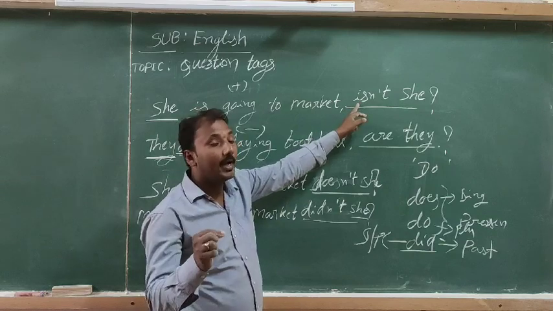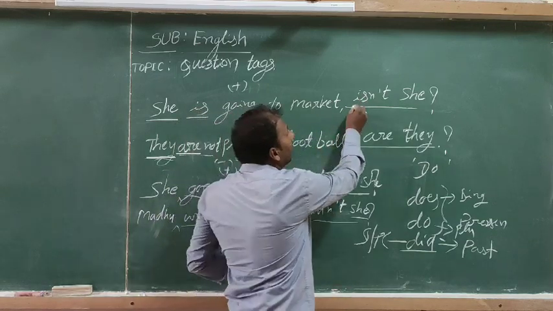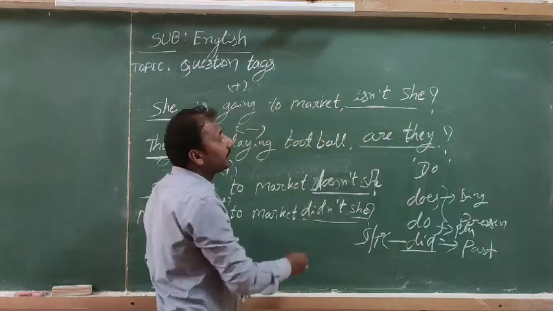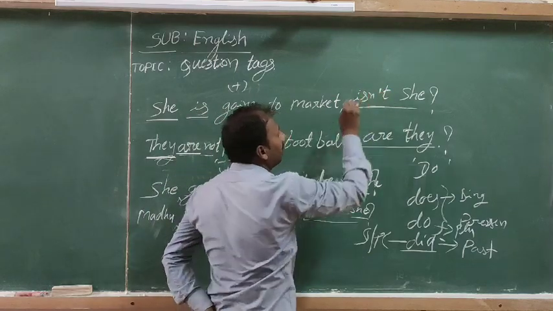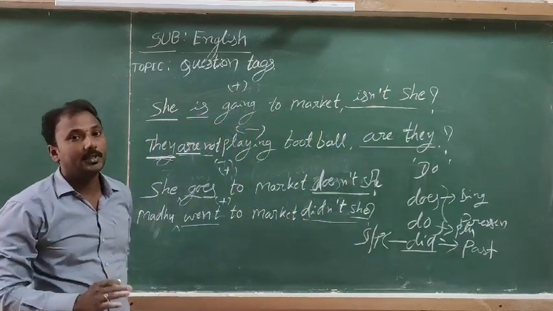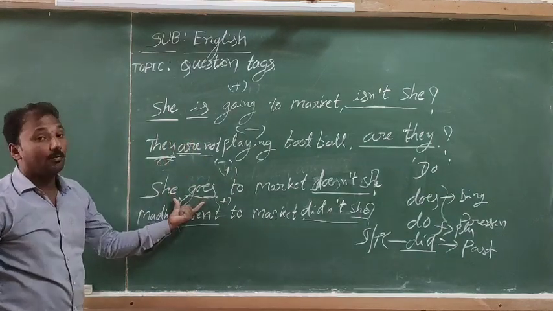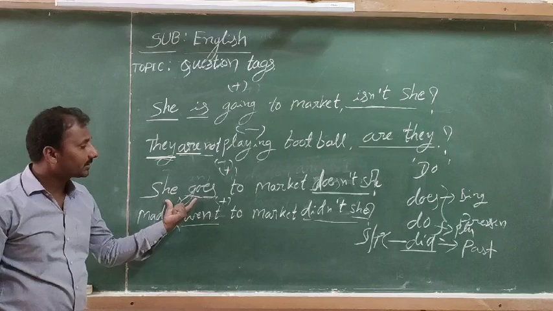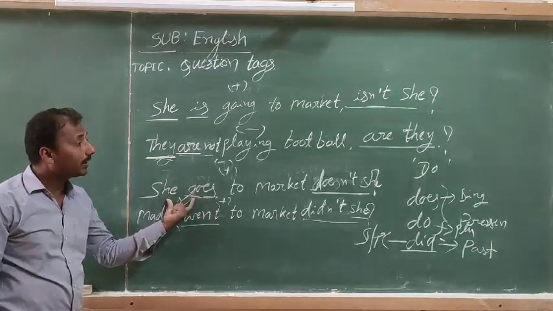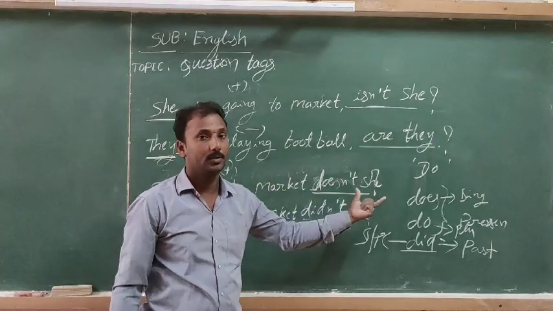And you should write negative tags with the apostrophe form, that is, is plus not. So that is the third clue. Then identify the subject and the helping verb. If the statement doesn't have a helping verb, use the do form.